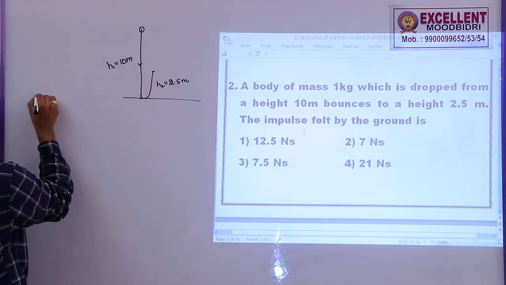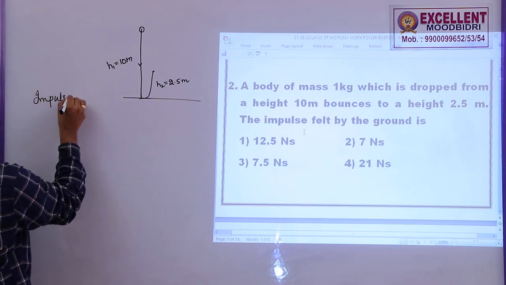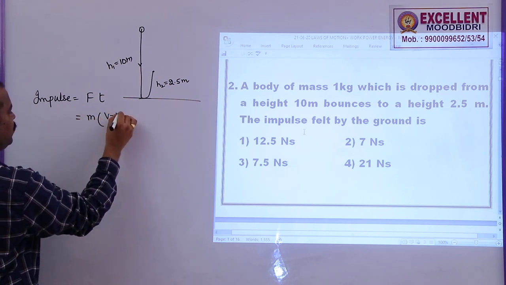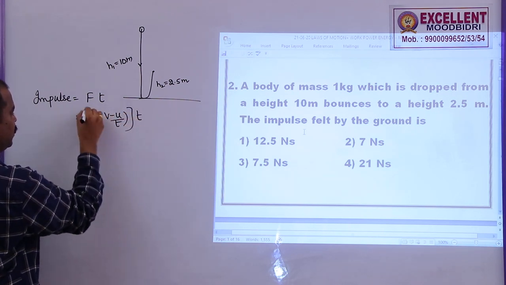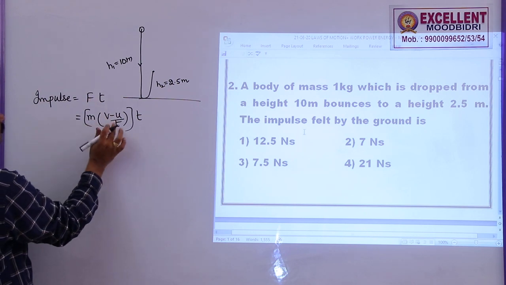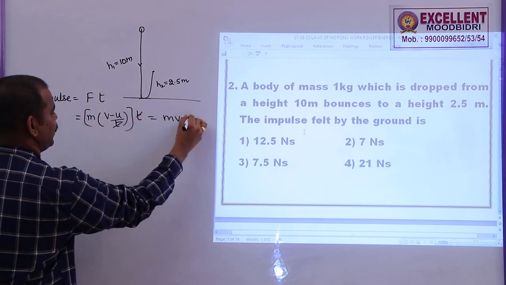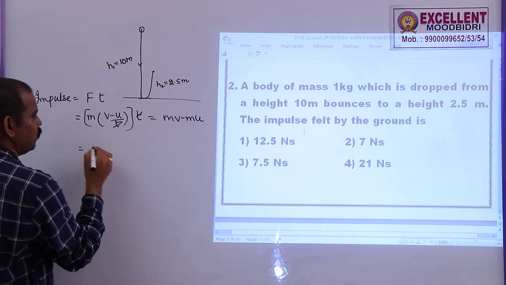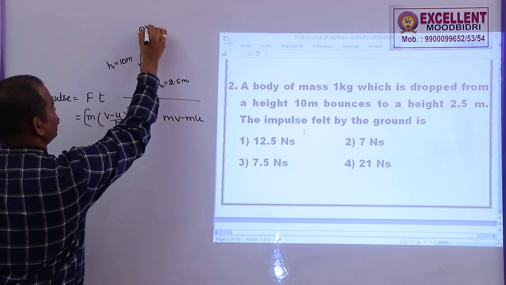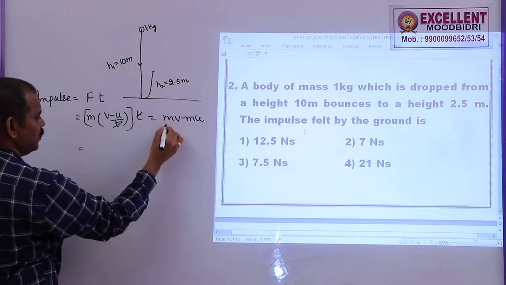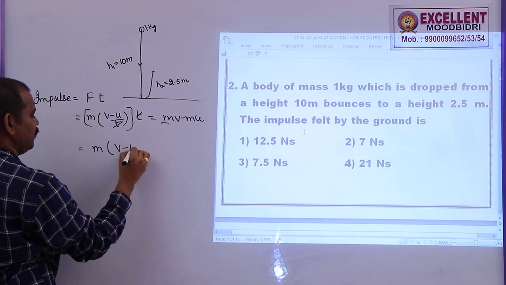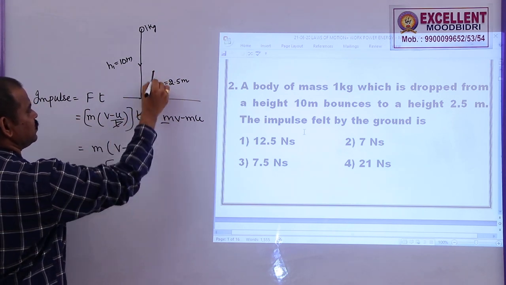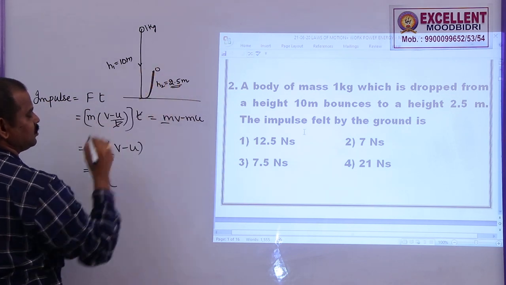Here the impulse is given by force into time. We know that force F is equal to ma, which is m times (v minus u) by t, into t. The t gets cancelled, so that is mv minus mu. Impulse is nothing but change in momentum. Now, what is the mass of this body? 1 kg. So, let me take m common: m into (v minus u). What is v? Final velocity. Here it is reaching 2.5 meters height, that means here the velocity will become 0.